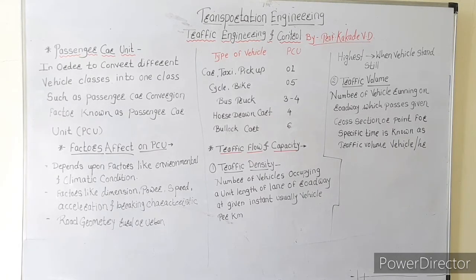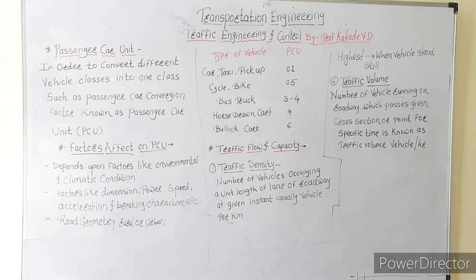Here all the second-criteria vehicles consume a smaller area on the road, less length, and do not require that much clearance, and that's why they are considered as 0.5. Then bus and trucks, the value is 3 to 4, where the bus and trucks have much more length and weight, and it is very difficult to overtake that kind of heavy or long vehicle.